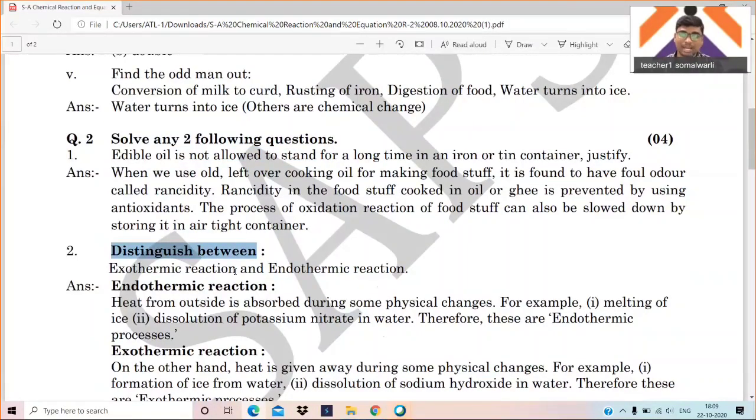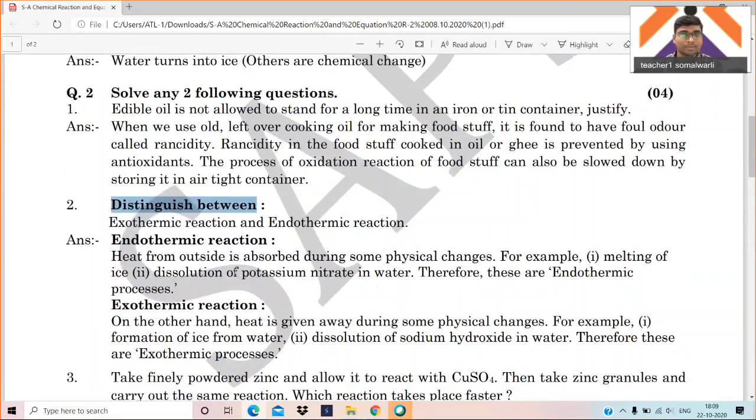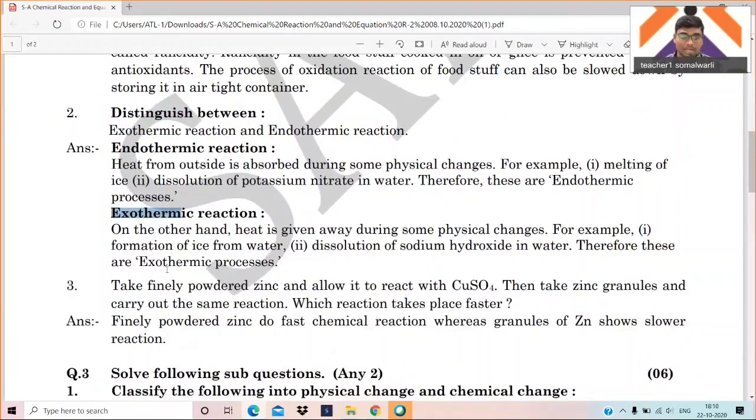Now distinguish between exothermic reaction and endothermic reaction. It is very simple and easy. You know the exo and endo. Endo means heat intake, meaning a reaction in which heat is absorbed during the chemical reaction. It is called an endothermic reaction. And when we talk about an exothermic reaction, heat is evolved. Okay. That is very important.